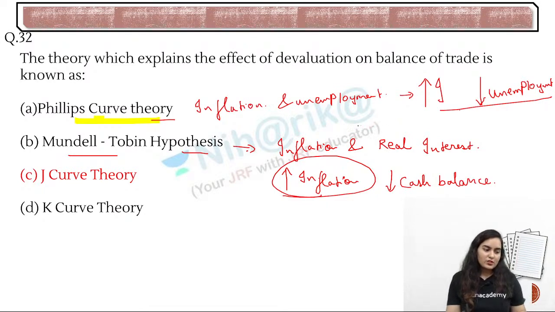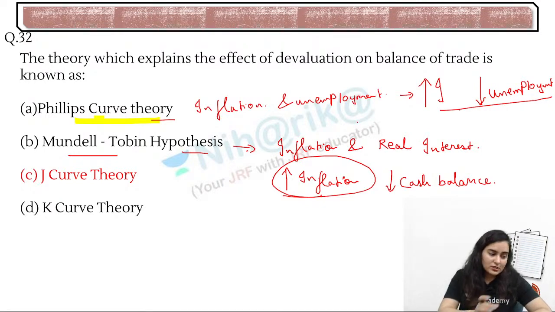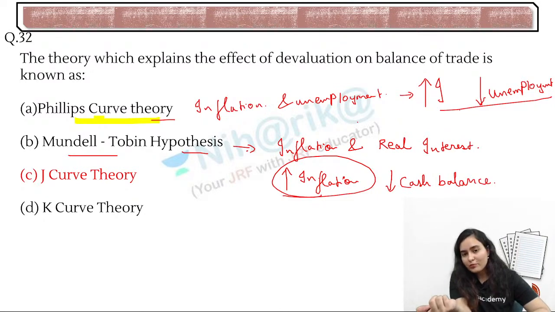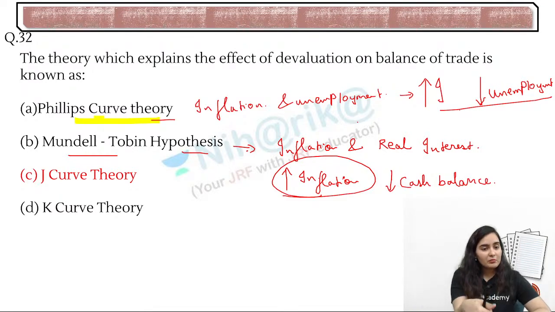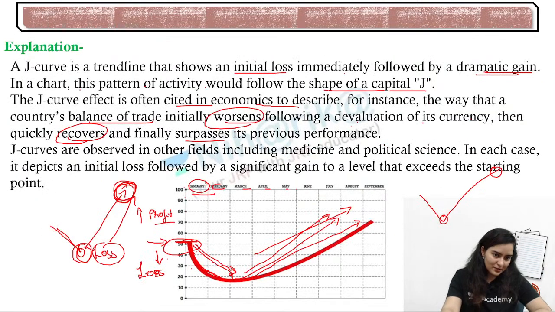He's trying to say that, Ritu, both are trying to say the same thing: if inflation increases, instead of 10 rupees the product is 15 or 18 rupees, so the supplier will get 18 rupees. That means the supplier is becoming rich, so the supplier is giving more and more employment opportunities to other people. That way it will work better in the case of Phillips curve theory, because every coin has two sides.